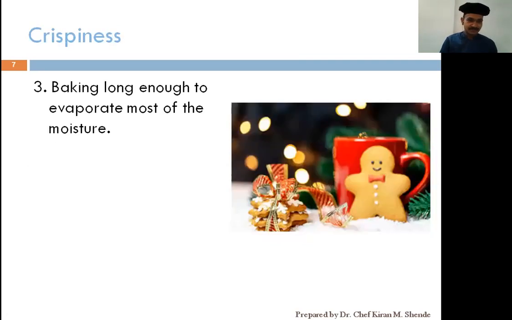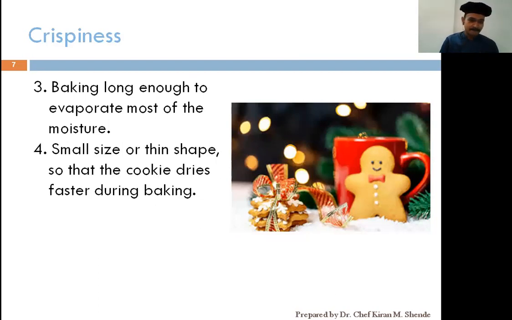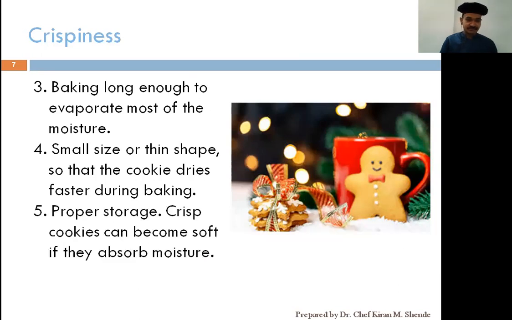Factor number 3, baking long enough will evaporate more moisture from the cookie and make it dry. Factor number 4, if it is small and thin in size, the cookie dries faster during the baking process. Factor number 5, most important for every cookie, proper storage. If you don't store it correctly, it tends to absorb moisture and the cookie may turn soft. It will lose its crispiness. The classic example in the crispy cookie category is ginger biscuits.